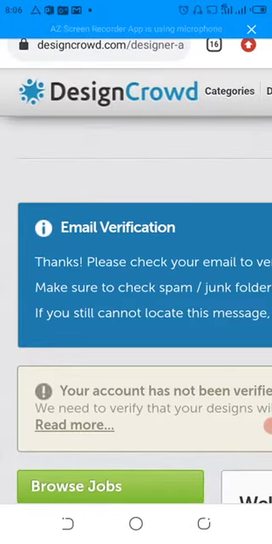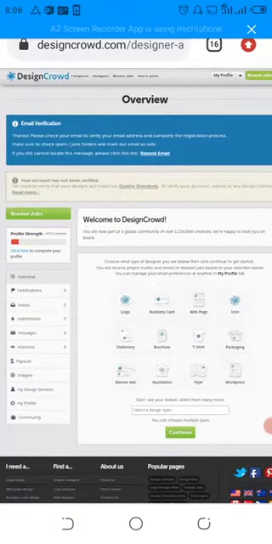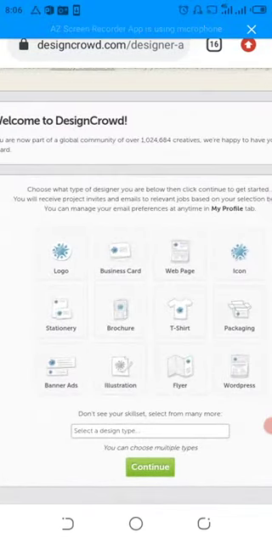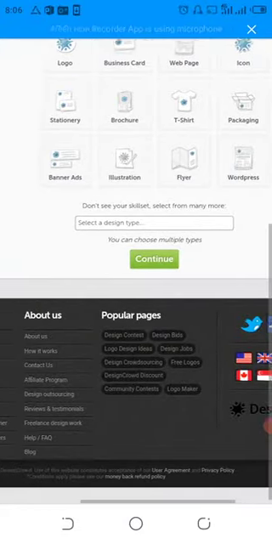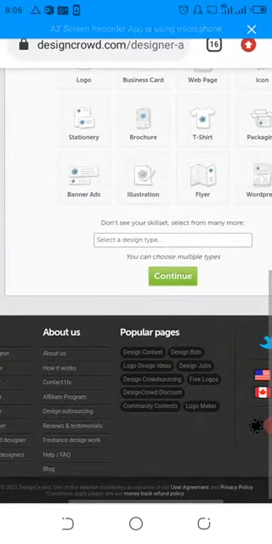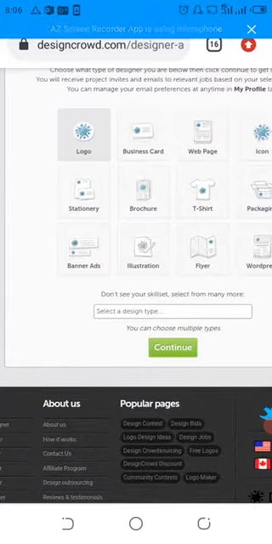So this is how the platform looks like. Then you need to activate your account. That's it. Then you can see choose what type of design you are. Then click continue to get started. Select the design. I will be selecting the logo design category. Then continue.